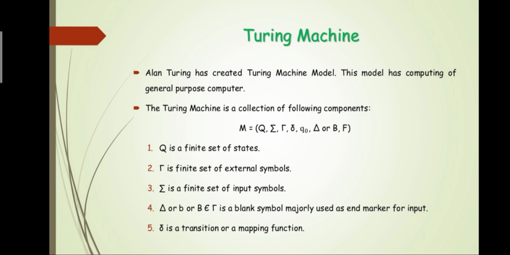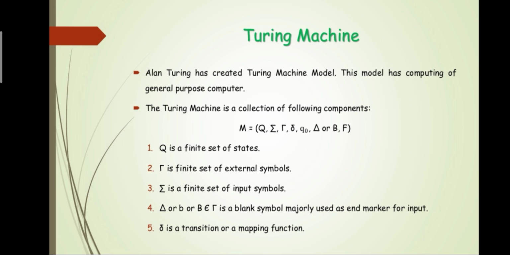What is a Turing machine? A Turing machine was created by Alan Turing, and this model has the computing power of a general purpose computer. The Turing machine is a collection of the following components: M equal to Q, epsilon, tau, delta, Q0, B, and finally F. Let us briefly describe each of the components.